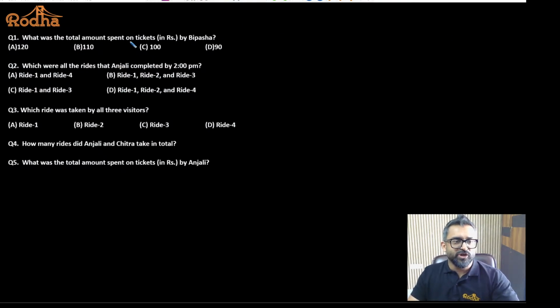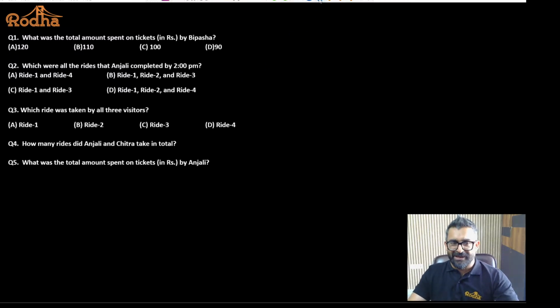What was the total amount spent on tickets by Bipasha? That means we have to find out what rides Bipasha took and how many rides Bipasha took. Which were all the rides that Anjali completed by 2 p.m.? That's what we have to find out. Which ride was taken by all the 3 visitors? So basically we have to find out the ride number and the number of rides taken by everybody. We can find out anything and everything in terms of information.